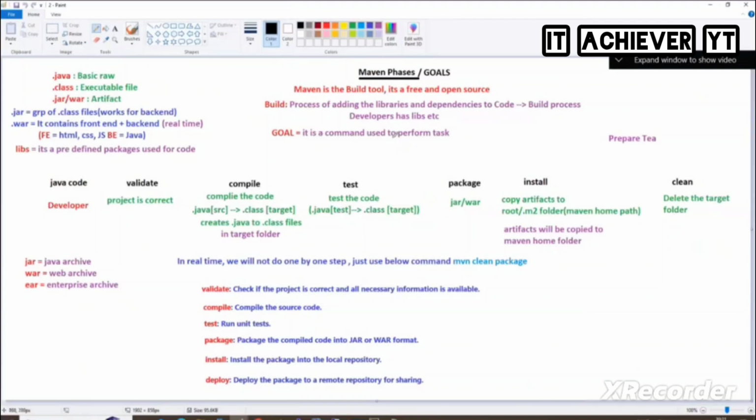Goal means what? It is a command used to perform a task. Validate is a goal or task. I told you validate means checking whether the project is correct or not, and I wrote clearly here: Java means basic raw files, .class means executable files, .jar and .war mean artifacts.